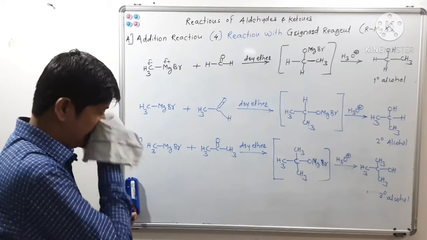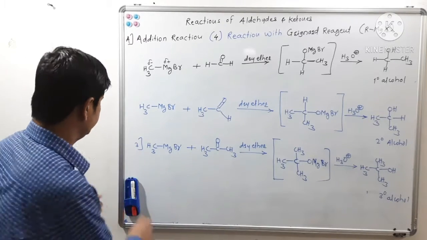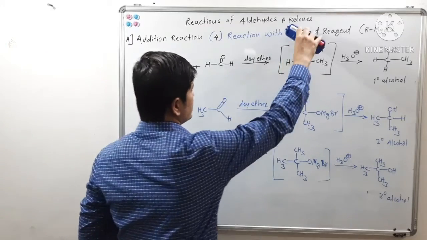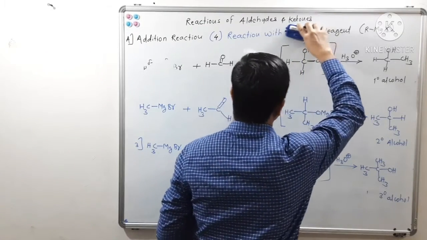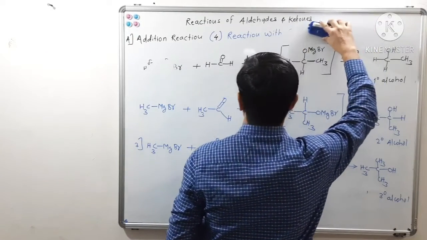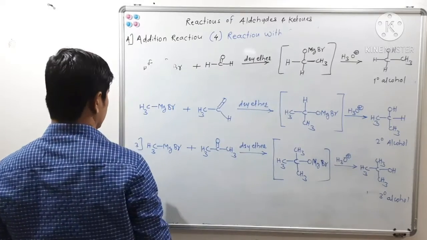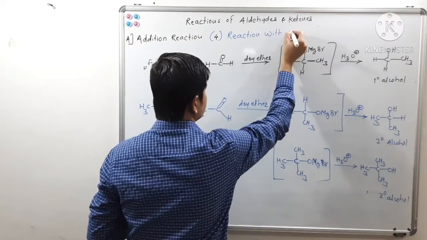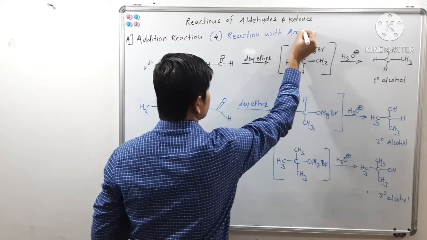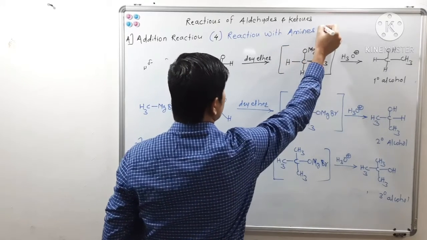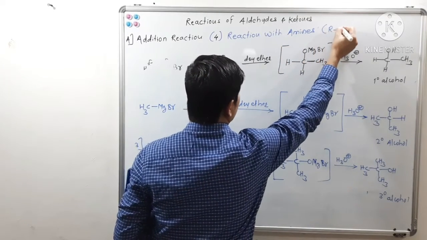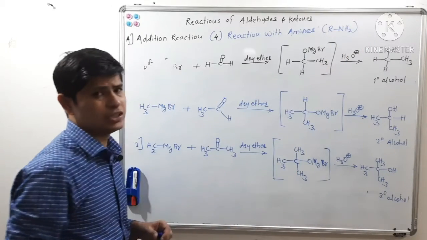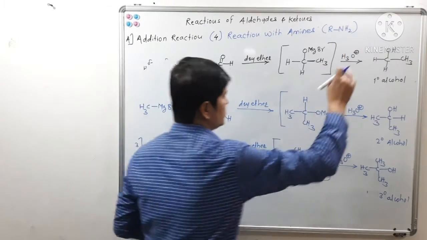Reaction with amines. You know amines have an NH2 group.